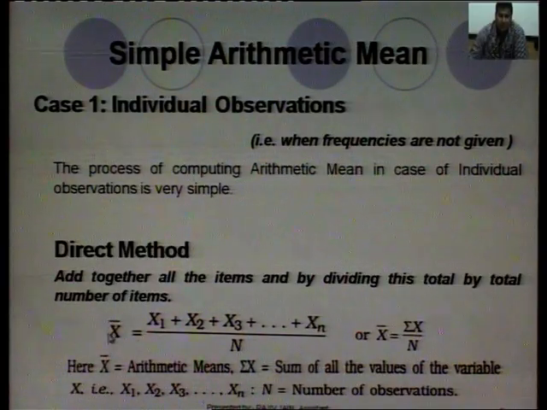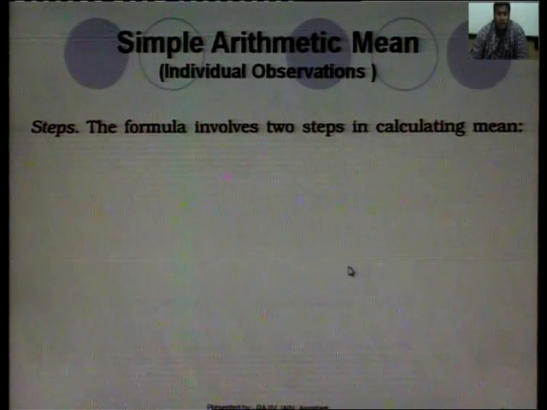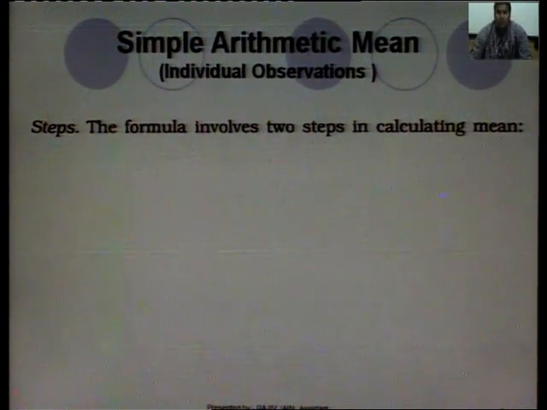The arithmetic mean is normally represented by x bar. We will also denote it as summation of x divided by n. Summation x means sum of all the values, sum of all the items, and n means number of observations. There are two steps involved in calculating the mean.